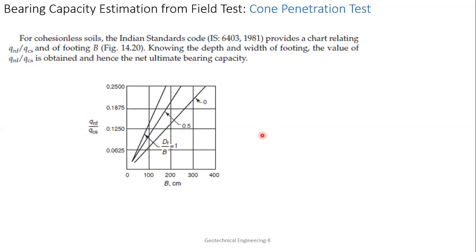Okay, under that assumption, this has been done. So this curve has been given. Once you know the B value, you can just apply it, and depending on the depth at which you are placing your foundation, you can get qnf by qc, and you already know the value of qc. Okay, so you can apply that. So this is how you are going to use the cone penetration test results for finding the bearing capacity.